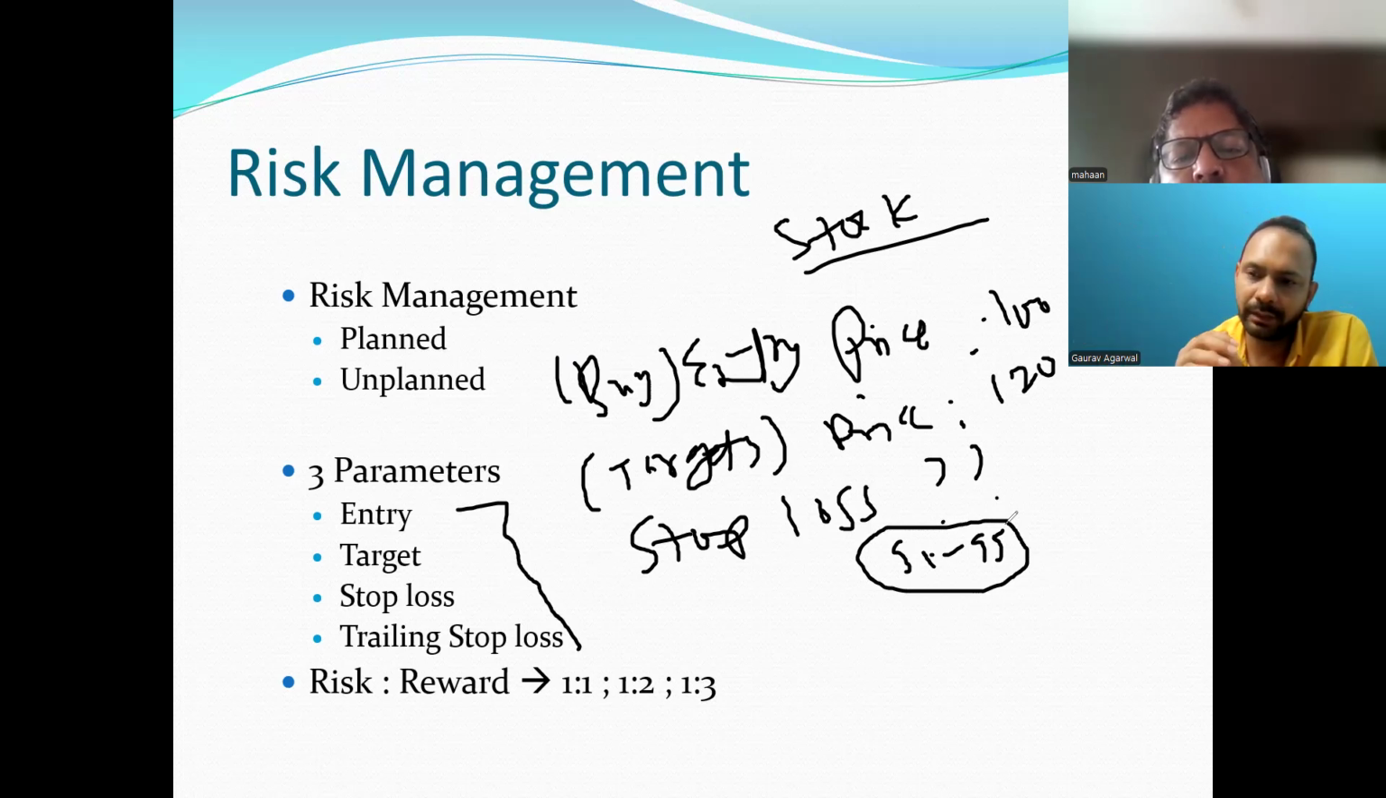We don't know whether the stock will 100% go up. There is no 100% guarantee in stock market, right? So based on the technical analysis and fundamental analysis, we have to plan these things. So stop loss, entry price, and target price. These three things are very important. Stop loss is the most important thing that we have to follow, right?